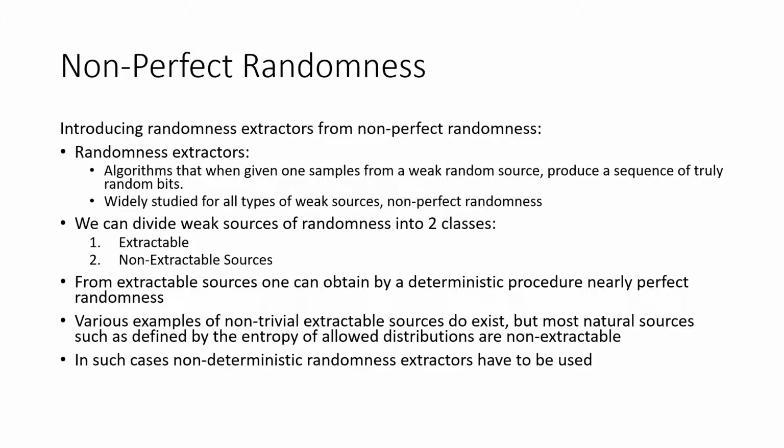We can divide weak sources of randomness into two classes: extractable and non-extractable sources. From extractable sources, one can obtain by a deterministic procedure, nearly perfect randomness. Various examples of non-trivial extractable sources do exist, but most natural sources, such as defined by entropy of allowed distributions, are non-extractable. In such cases, non-deterministic randomness extractors have to be used.